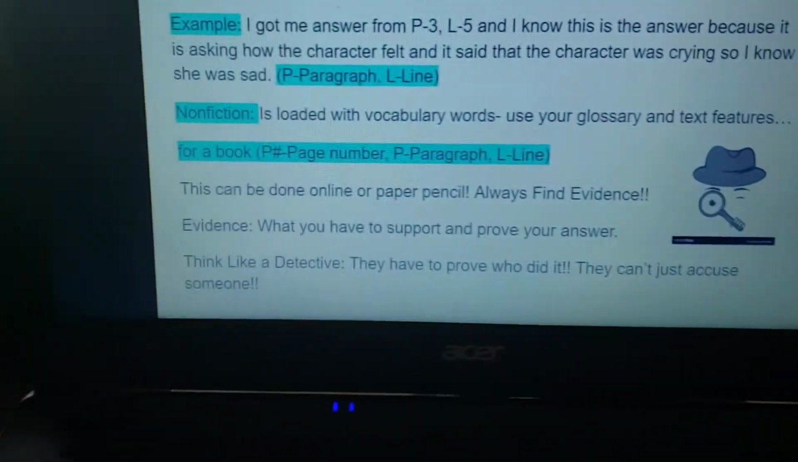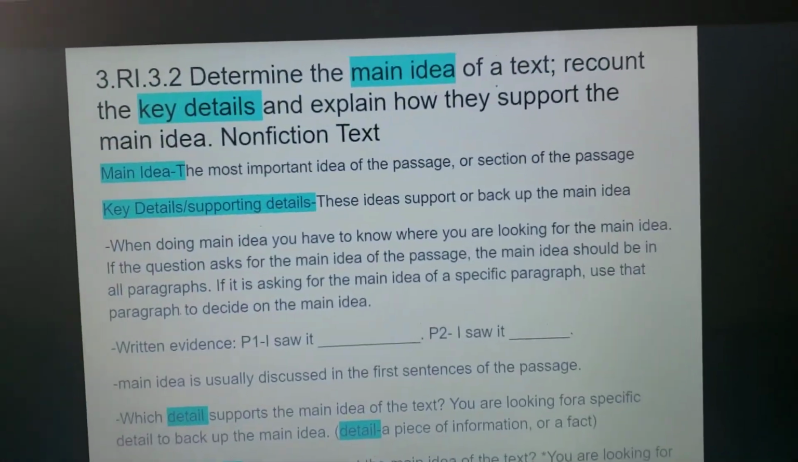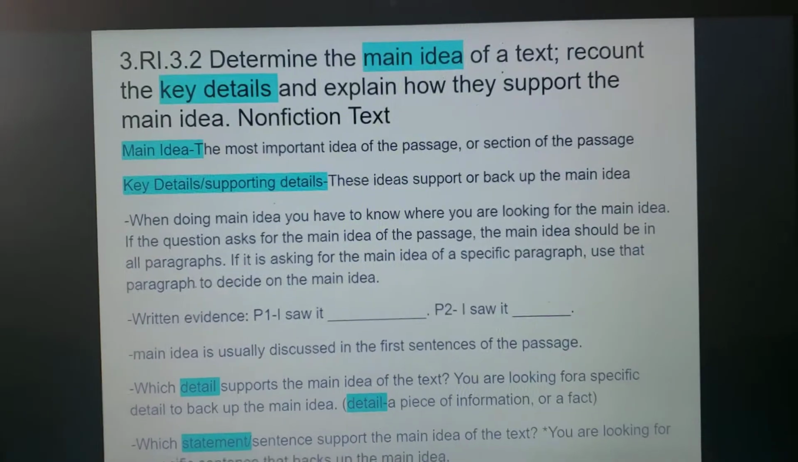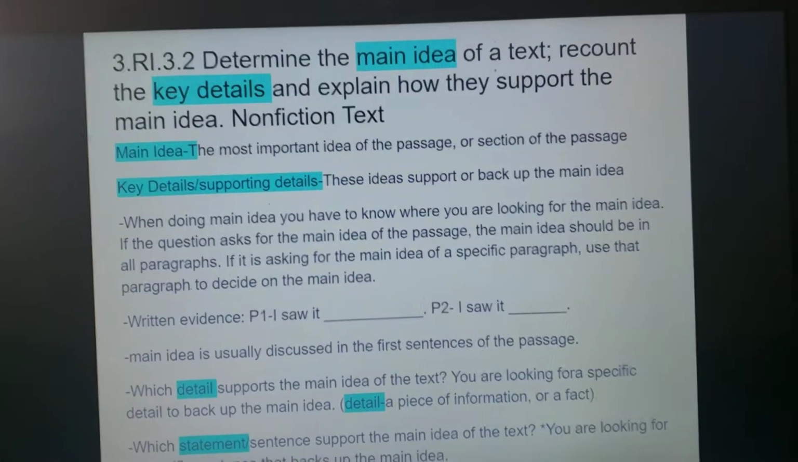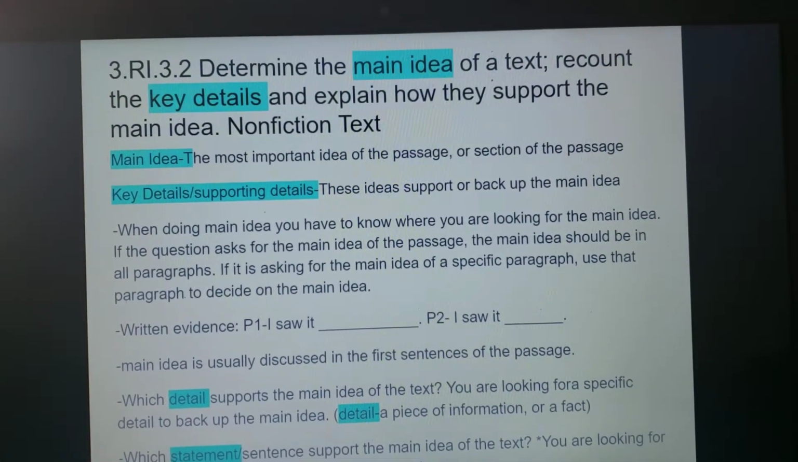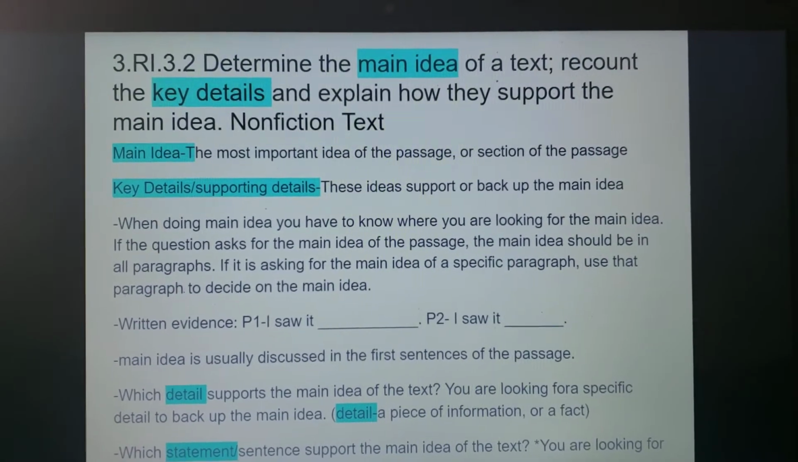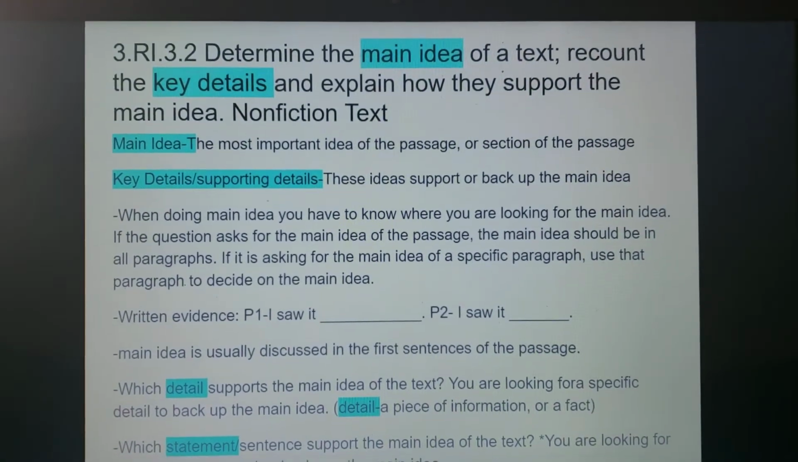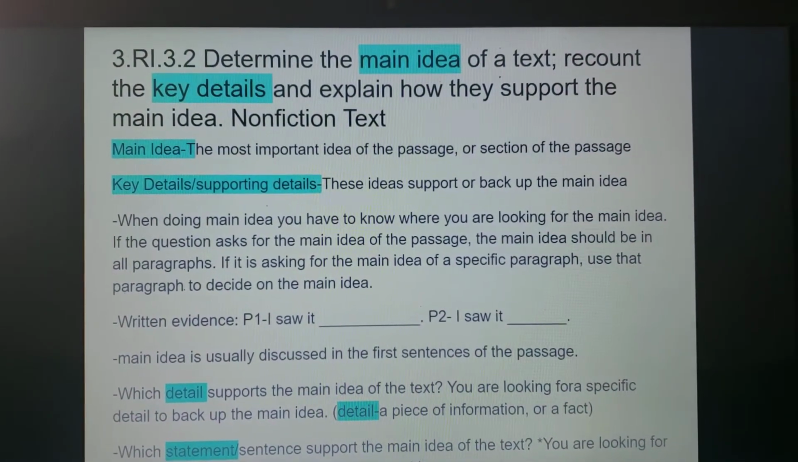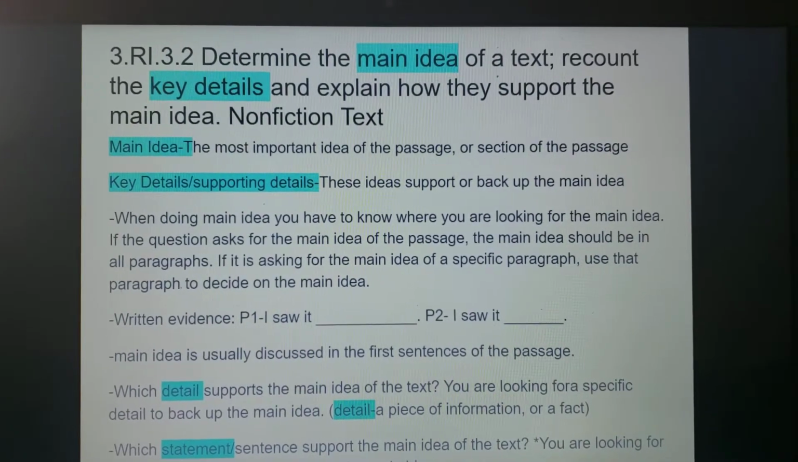All right, so moving forward with nonfiction, there is determining the main idea. This is the most important idea that the author wants you to learn, or that the reader should pick up from what they are reading. There will be key details to support that main idea.